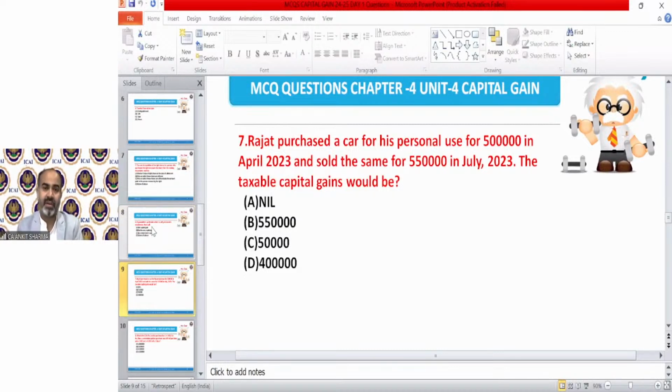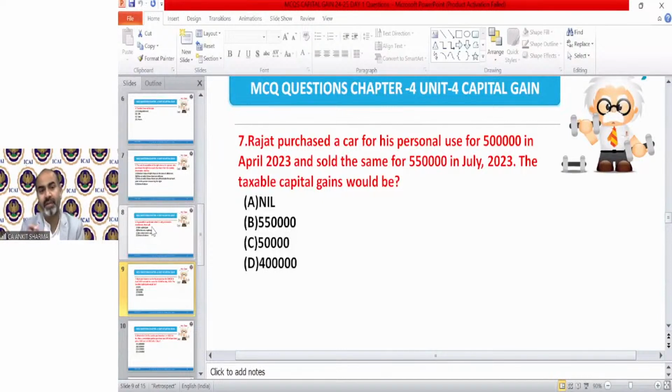Question number 7, correct answer, kindly send. Question number 7, correct answer is of course A, because a car is a personal asset and it's movable also.